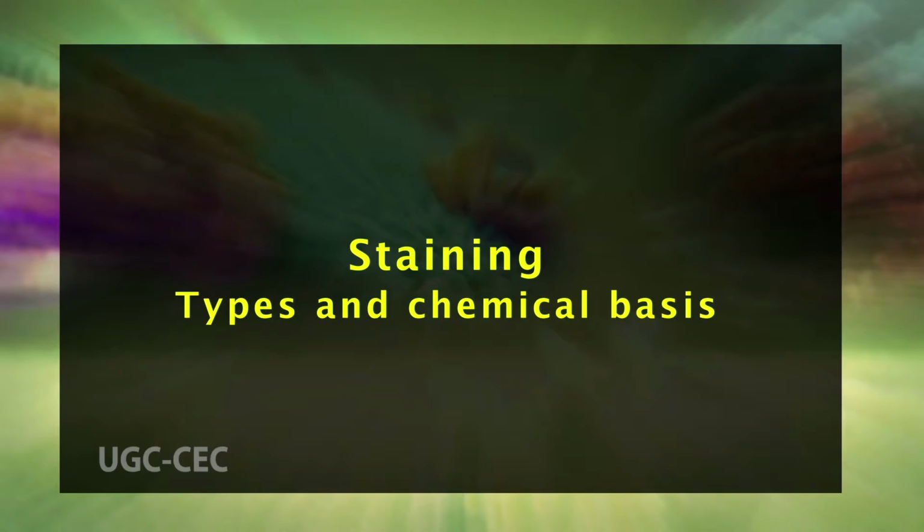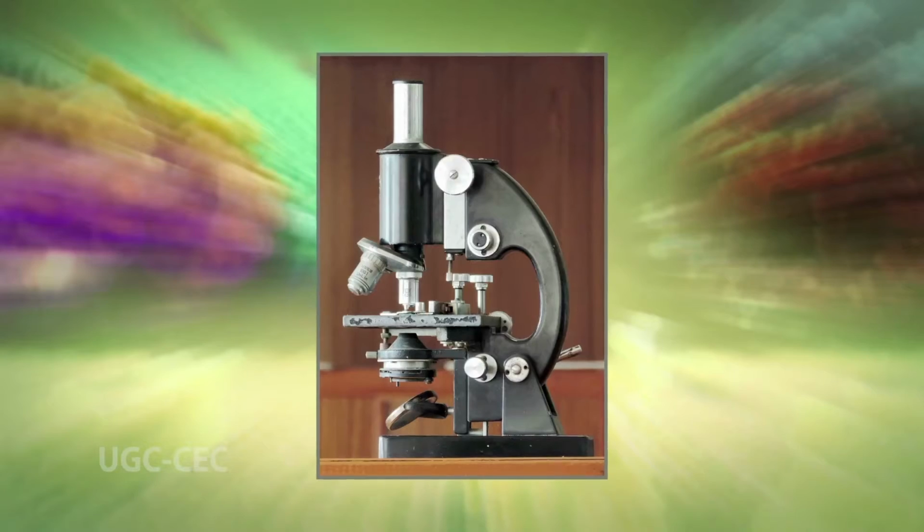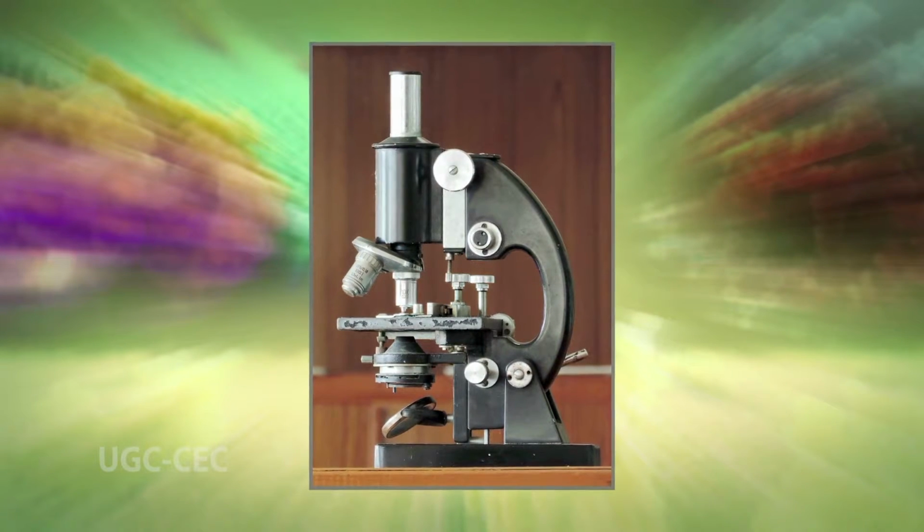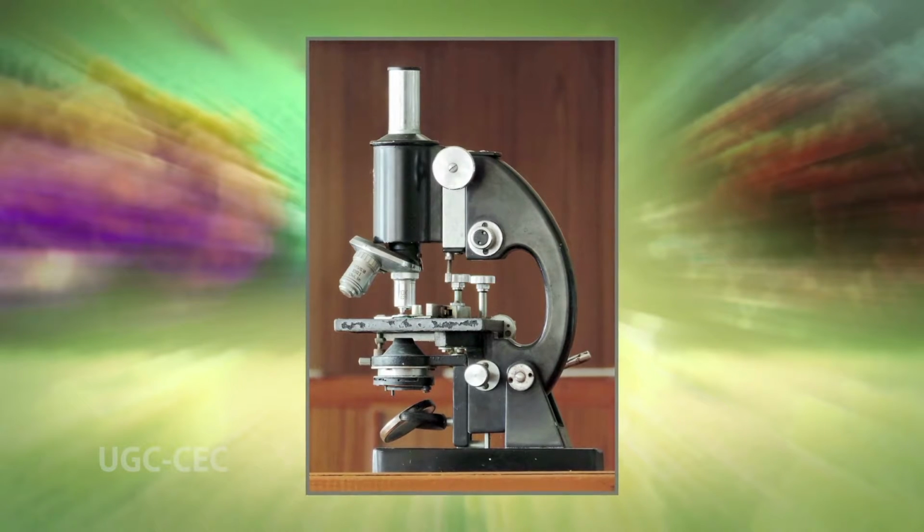Dear students, moving on to the next part, that is staining, types and chemical bases. Cell staining is a technique used for the main purpose of increasing contrast through changing the color of some of the parts of the structure being observed, thus allowing for a clear view. There are a variety of microscopic stains that can be used in microscopy. Staining of sections for the light microscope is necessary because most parts of the tissue are colorless and the various elements cannot be distinguished. Chemistry behind all dyes is acid-base reactions.